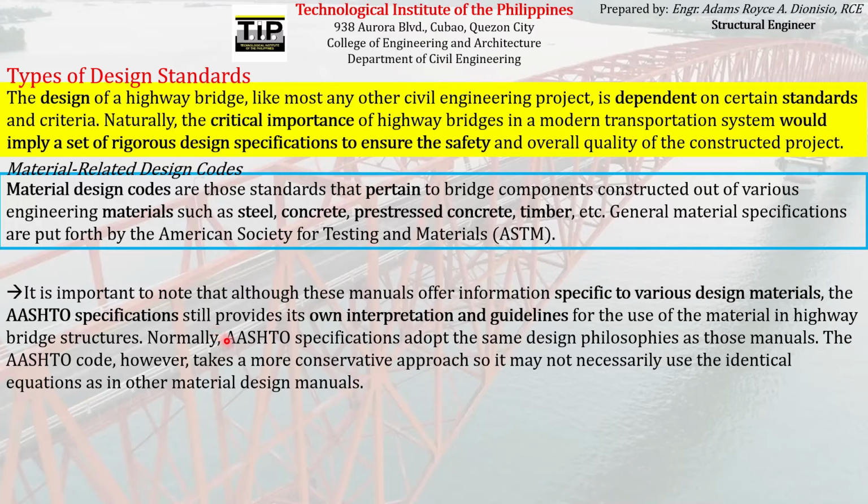Meaning we must always refer to AASHTO specifications instead of those different material-related design codes whenever we design highway bridge structures. Although you don't have to worry, because AASHTO specifications usually adopt those different material-related design codes for steel, concrete, prestressed concrete, or timber.